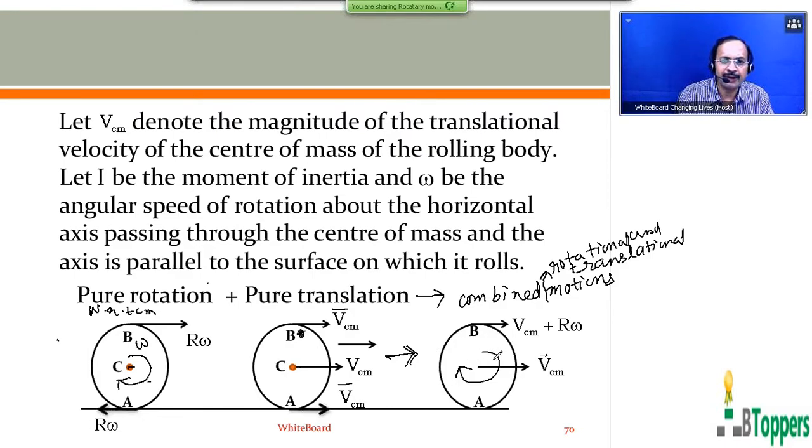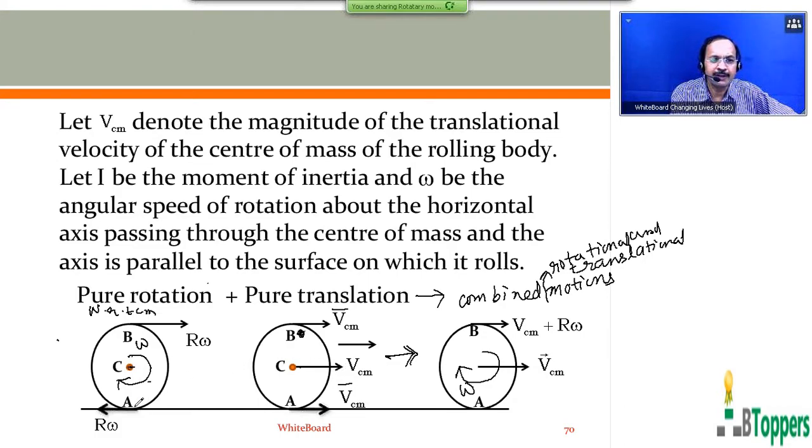The actual velocity of any point of the body which rolls with no slipping in the third figure is the resultant of velocities in the previous two figures.